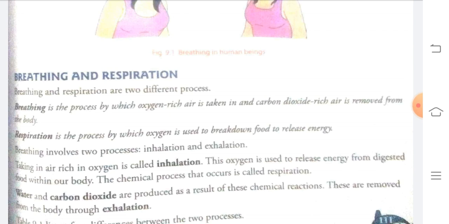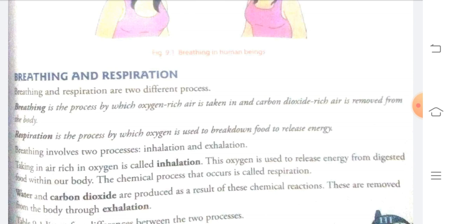So both breathing and respiration are two different processes. First of all, breathing we already discussed. Breathing is a process of inhaling oxygen rich air from the surrounding, that is, taking in oxygen rich air, and giving out carbon dioxide from the body.